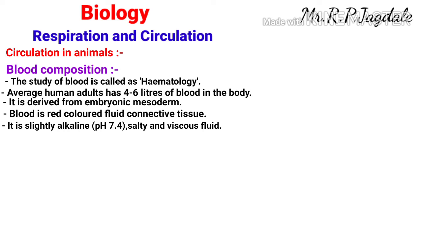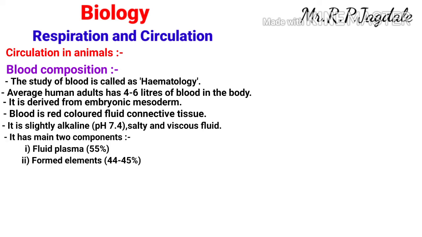The blood has 2 main components: fluid plasma and formed elements. That means fluid plasma and blood cells. These are the 2 major components of the blood. In the total blood, 55% is plasma, that is fluid plasma, and 44 to 45% is formed elements, that is blood cells. So this is the division of the 2 components of blood.